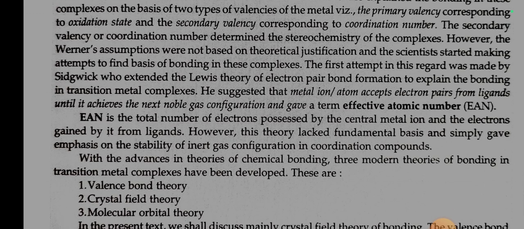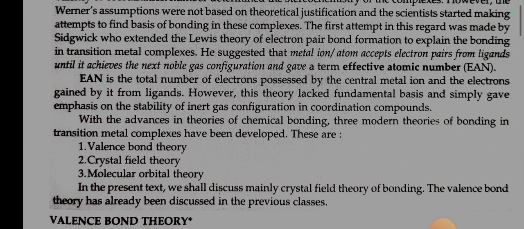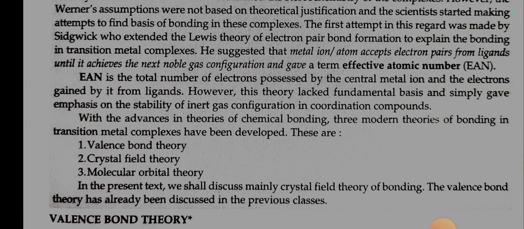EAN is the total number of electrons possessed by the central atom or ion and the electrons gained by it from ligands. However, this theory lacked fundamental basis and simply gave emphasis on the stability of inert gas configuration in coordination compounds. With the advances in theories of chemical bonding, three modern theories of bonding in transition metal complexes have been developed. These are: number 1, valence bond theory; number 2, crystal field theory; and number 3, molecular orbital theory. In the present text, we shall discuss mainly crystal field theory of bonding.